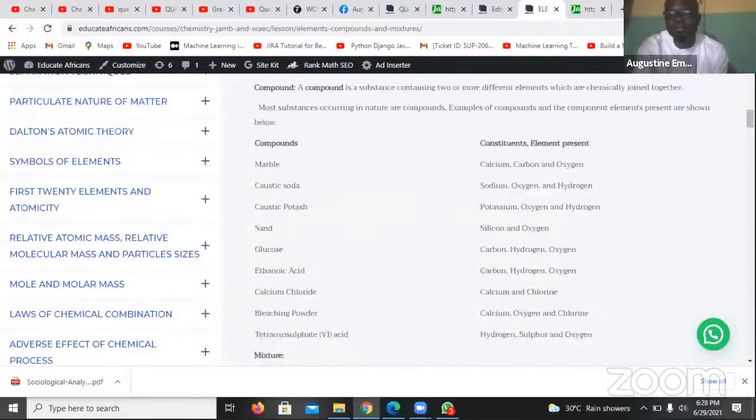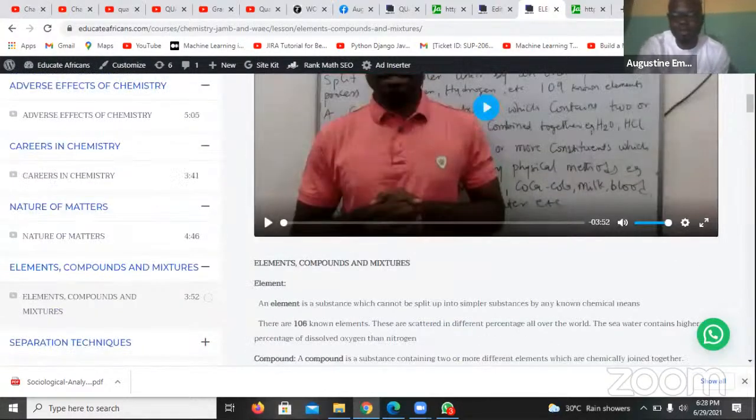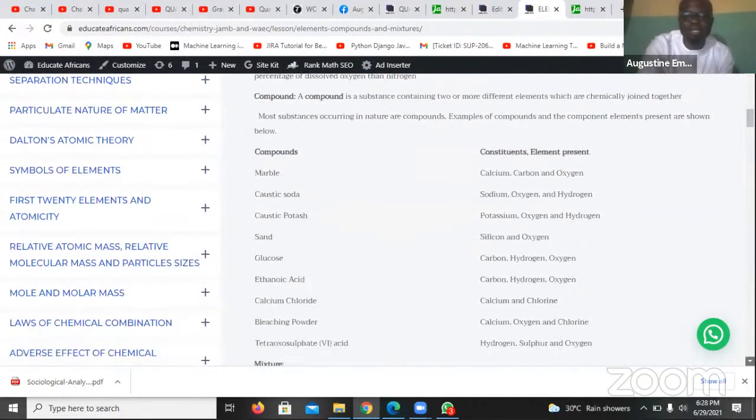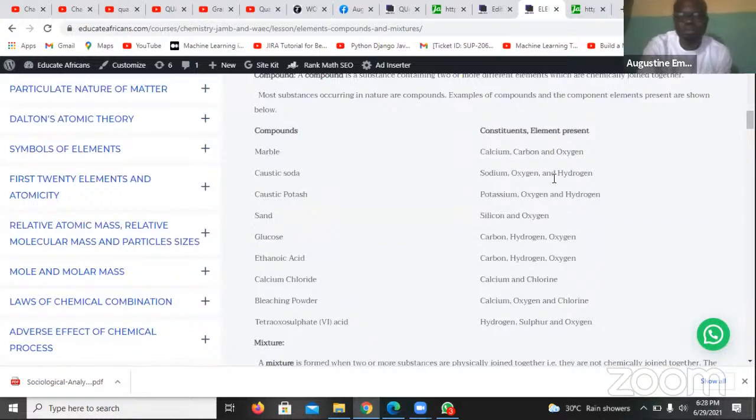So let's go up now. So we have elements, substances that cannot be split. I've said that compounds contain two or more elements chemically bound. These are important compounds in the world that you should know. Marble: calcium, carbon, and oxygen chemically combined together, cannot be separated easily by physical methods. Caustic soda: sodium, oxygen, and hydrogen coming together. Caustic potash: potassium, oxygen, and hydrogen coming together.